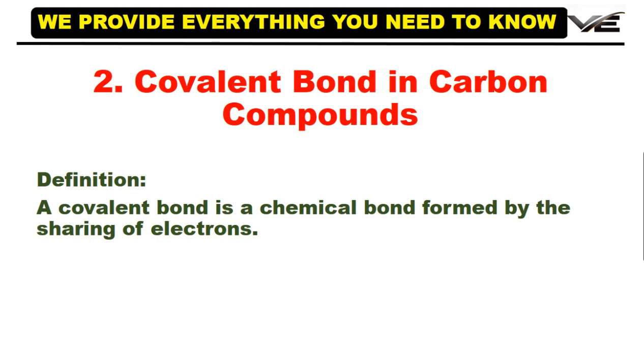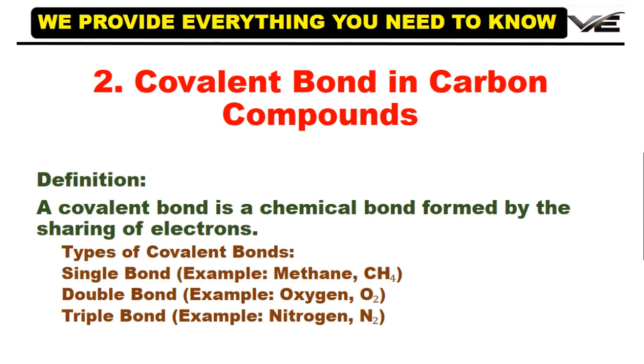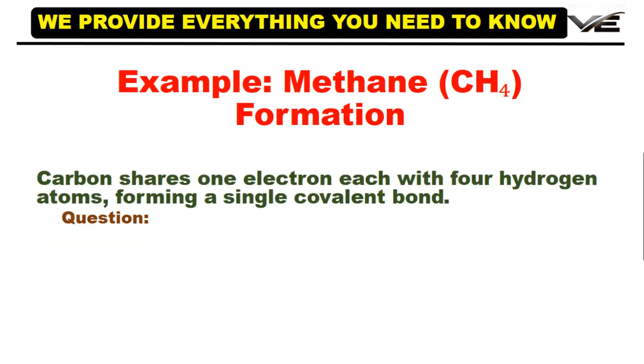Covalent bond in carbon compounds. A covalent bond is a chemical bond formed by the sharing of electrons. Types of covalent bonds: single bond, example methane CH4. Double bond, example oxygen O2. Triple bond, example nitrogen N2. Methane CH4 formation: 1 carbon atom and 4 hydrogen atoms forming single covalent bonds.